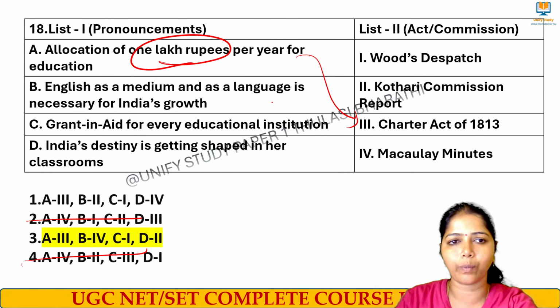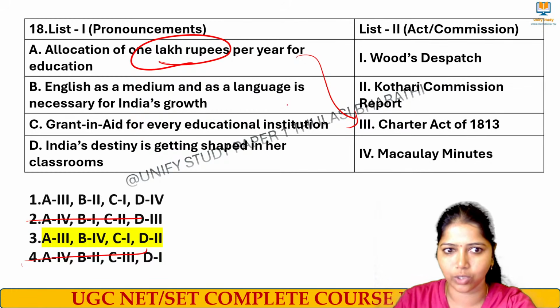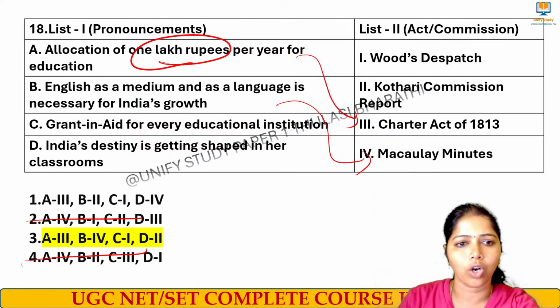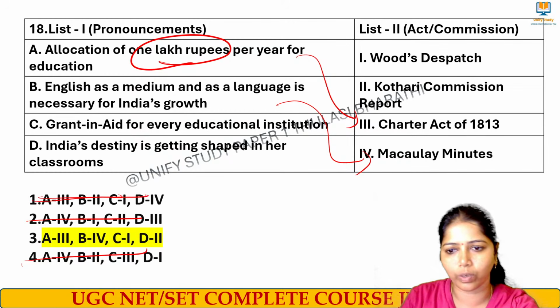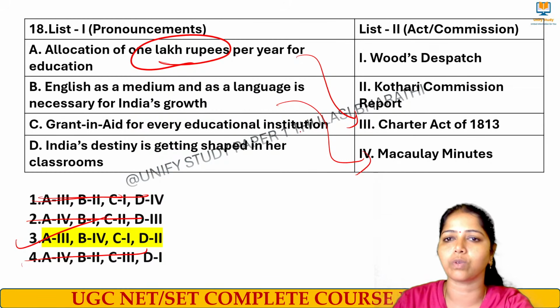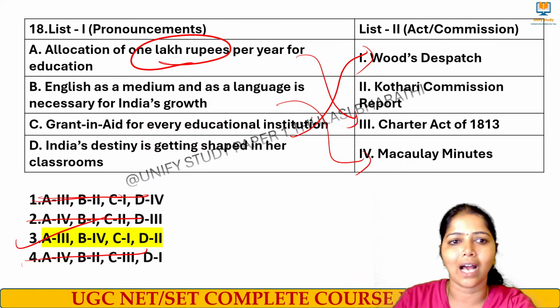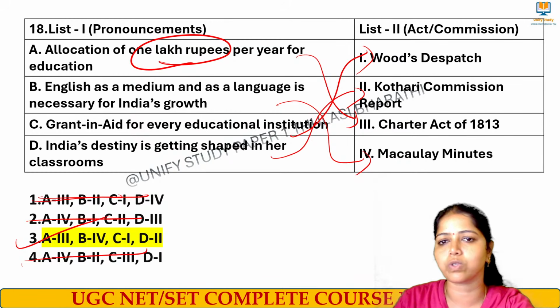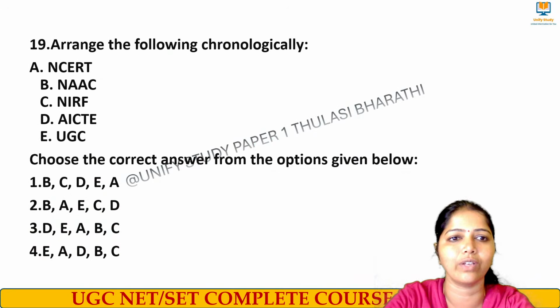English as a medium, as a language of India's necessary growth. Who said this? It was Macaulay's Minute, right? So we can eliminate option number 1. So only one option is left, that is the third option. Granting aid for every educational institution was proposed by Wood's Dispatch. And India's destiny is shaped in the classrooms, Kothari Commission. Very good, everyone.